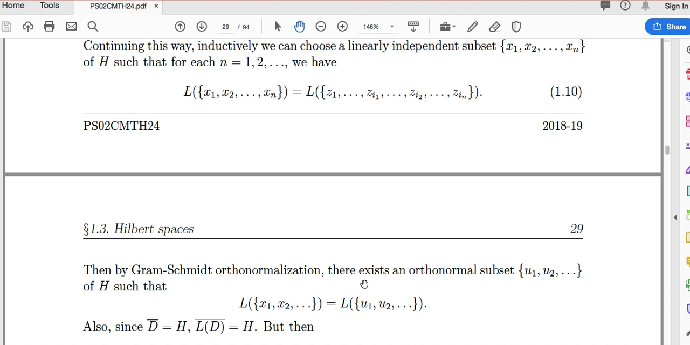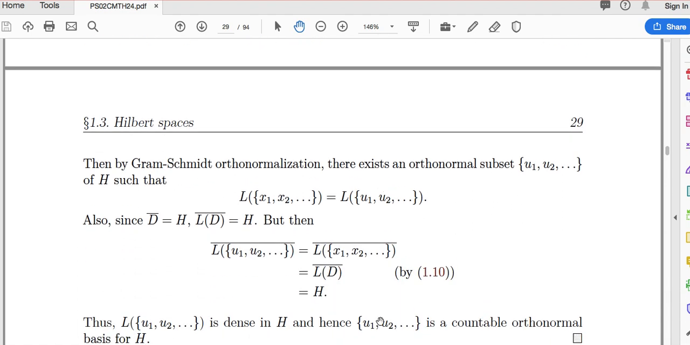The only thing which remains now is to prove that it is a basis. So how do we prove that this is a basis? D is this, if you recall, D is nothing but z1 z2 and so on. This is a countable dense set. Dense means what? D closure equals H. So this one we know, D closure equals H. Now we also know that D is a subset of span of D. This is just linear algebra. Any set is a subset of its span because the span contains all linear combinations of elements of this. So D is obviously a subset of the span.